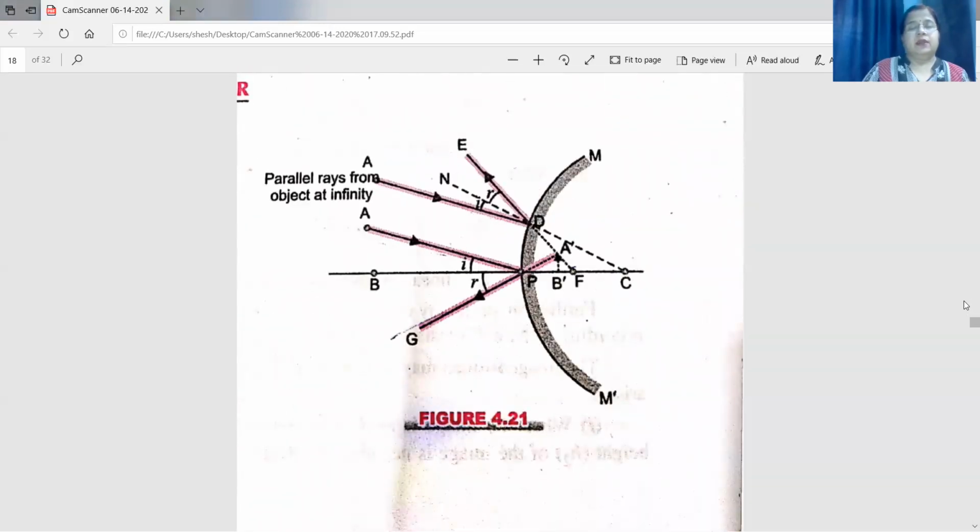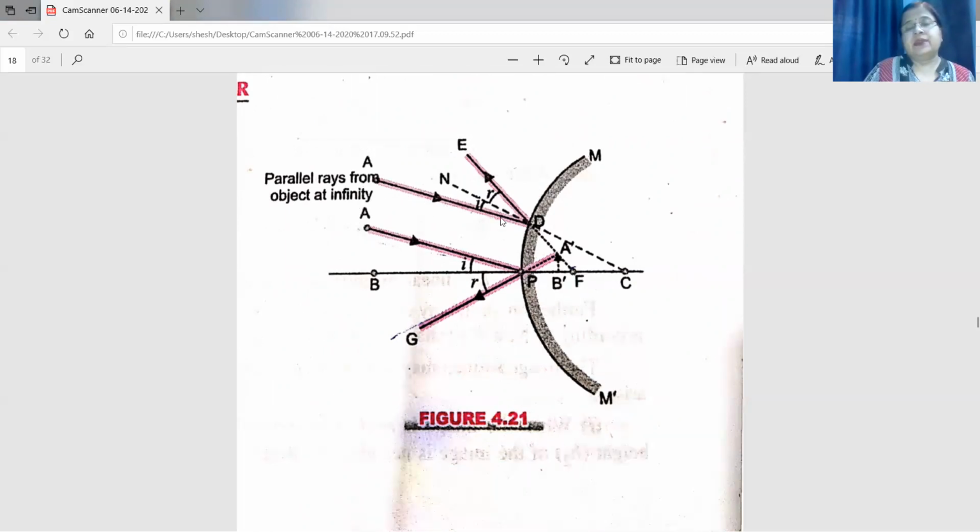See here, in the convex mirror, we have only 2 cases. When the object is at infinity, the rays coming to the mirror are all parallel. So these are the parallel rays. What happened? This ray is incident on P. So what happened to this ray? It will get reflected and the angle of reflection will be the same as the angle of incidence.